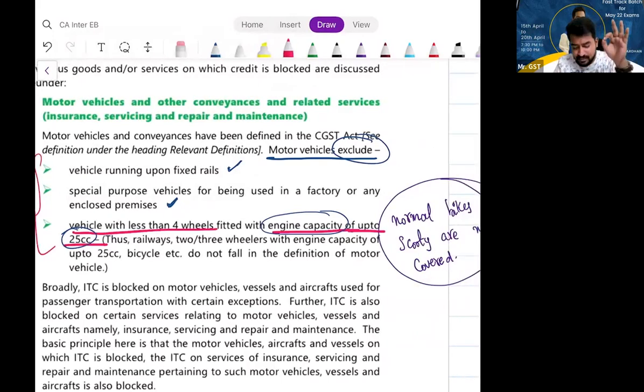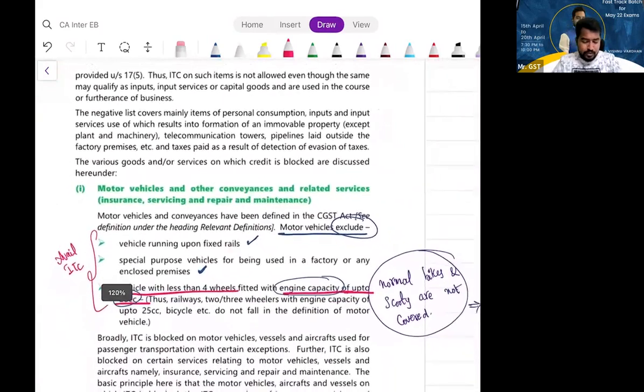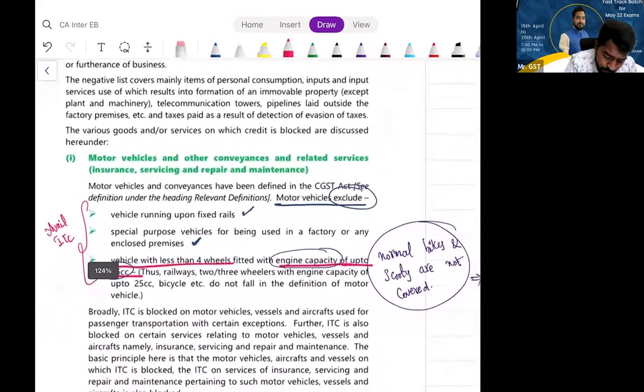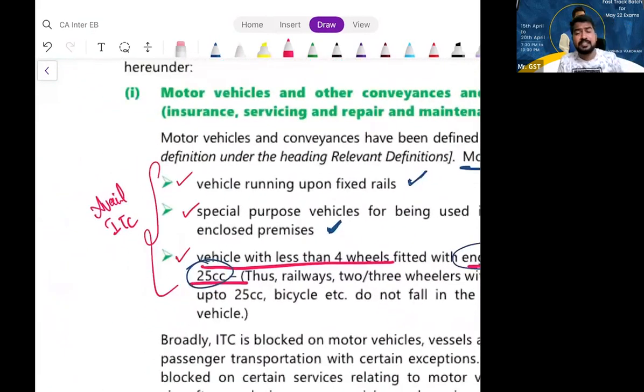Now tell me, are normal bikes or any scooty covered here in the motor vehicle exclusions? No, sir. It is not covered in the exclusions. That means it is covered in the motor vehicle definition, that is, in section 17 subsection 5. That means ITC is not available. ITC is blocked here. No confusions, right? Page number 6.30. So if you purchase these excluded things, these are not motor vehicles, so happily you can take ITC.